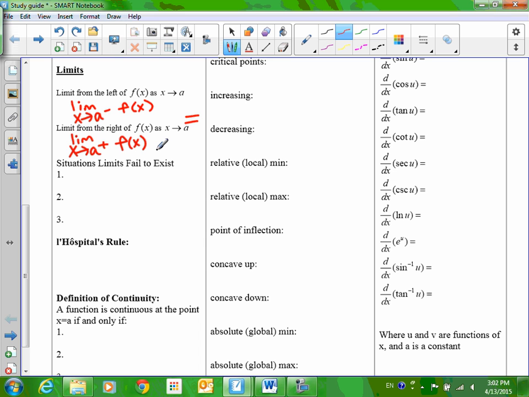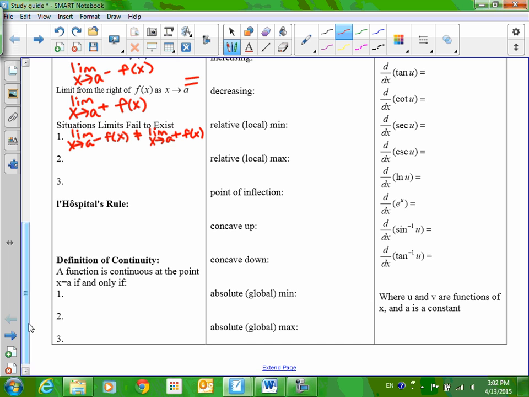Okay, so a situation where a limit fails to exist, the easiest one that I can think of is when the left-sided limit, this is when you kind of have to start writing small, does not equal the limit as x approaches a from the right of f of x. This would be like a jump discontinuity. We're meeting at two different places. Anybody think of another situation where the limit doesn't exist?